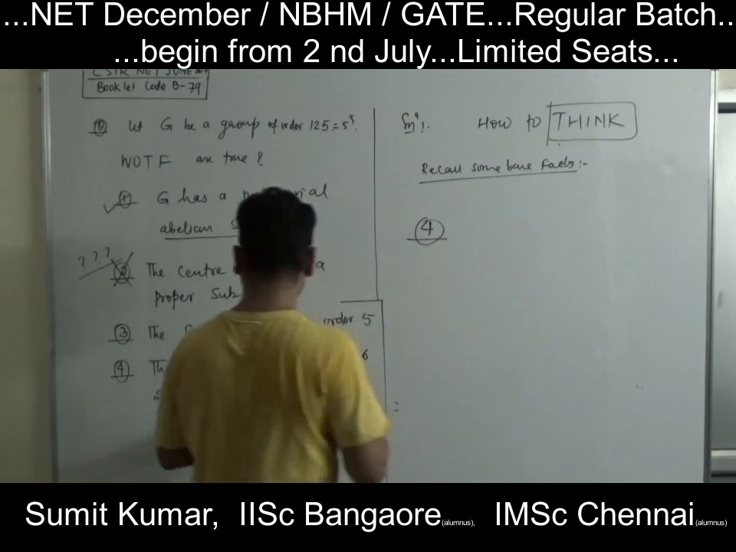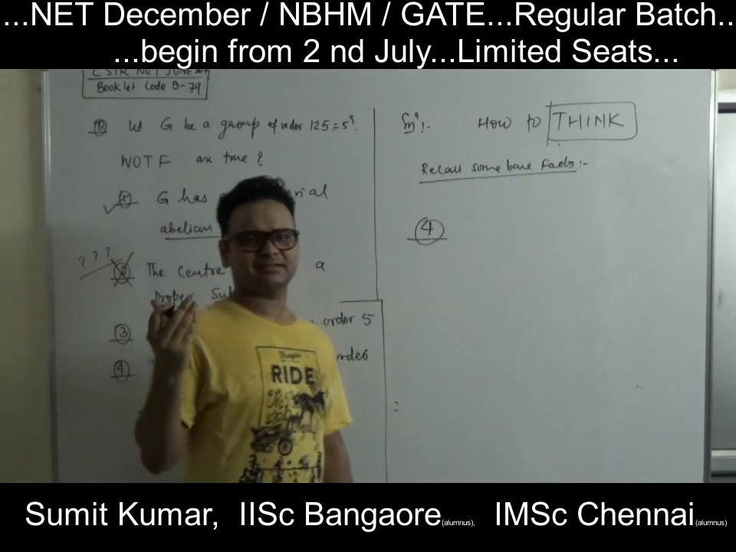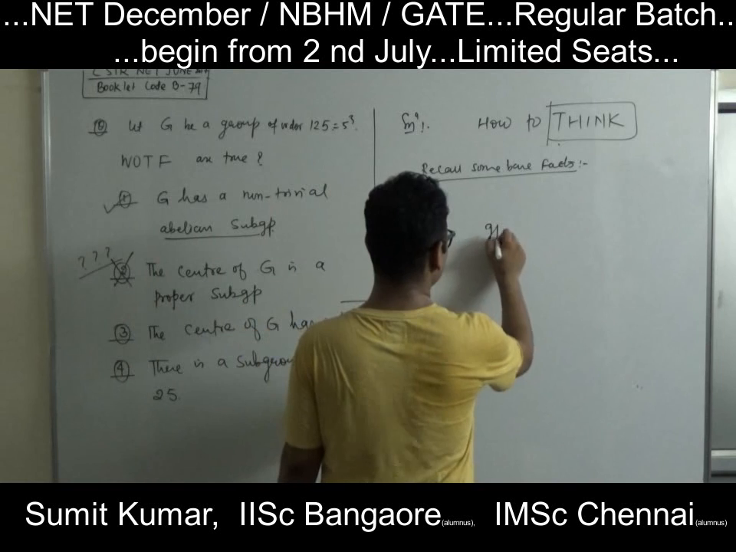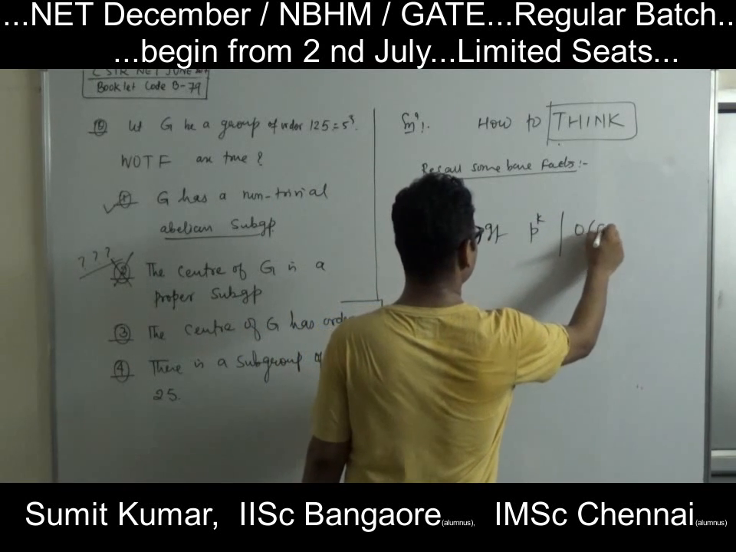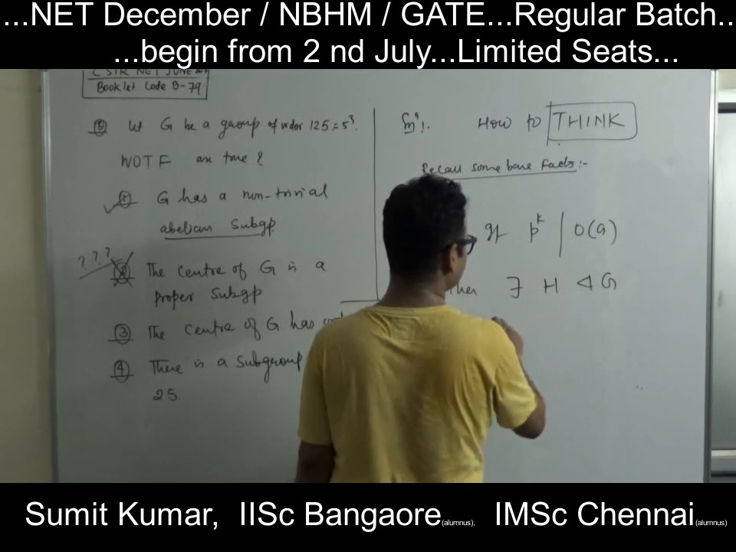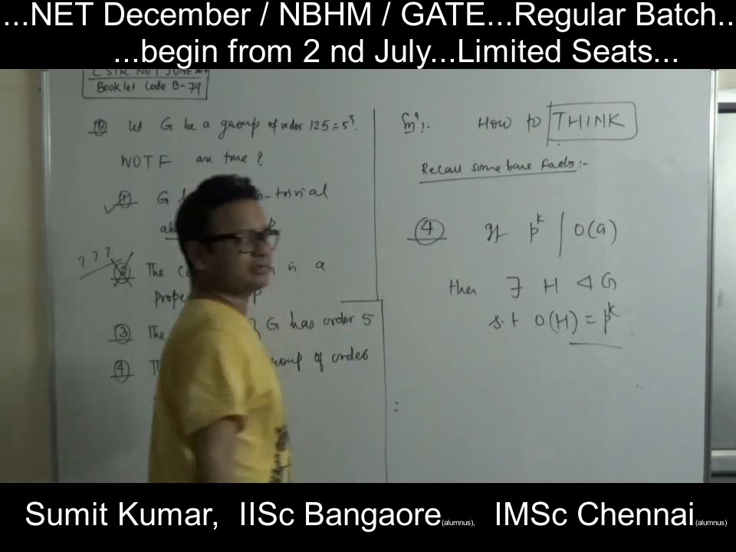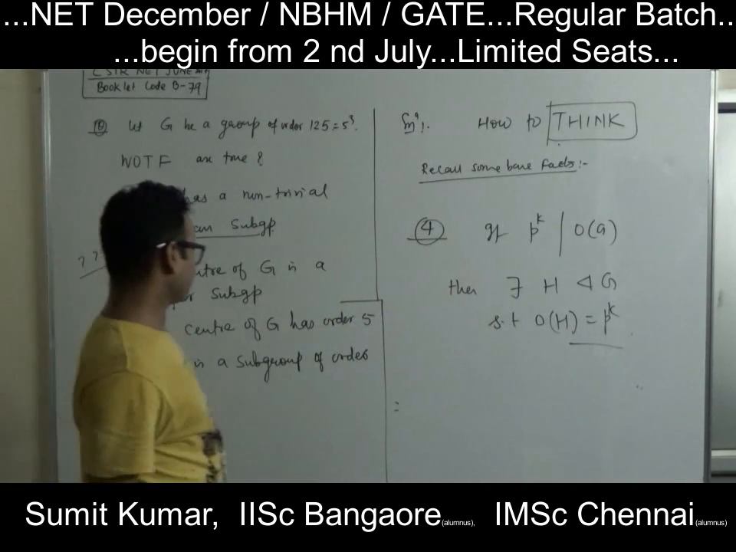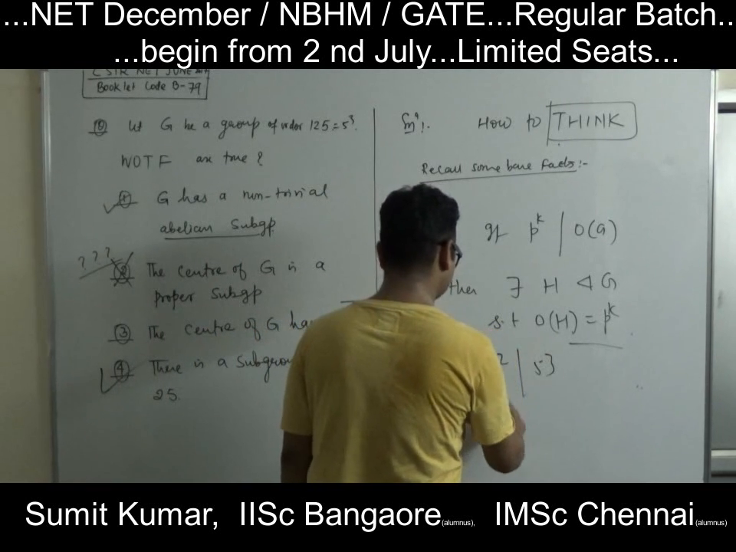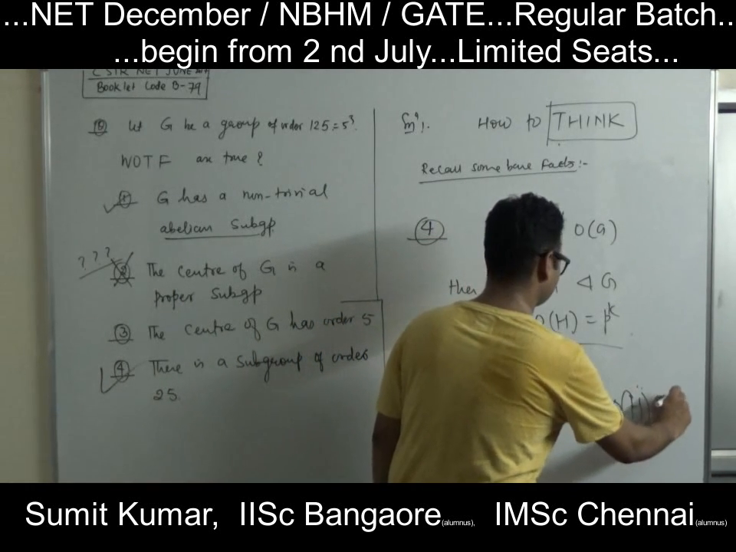So there is a subgroup of order 25. Yeah, that's true. So this is called the Sylow subgroup. Okay, that's an always true statement. So if p to the power k divides the order of G, then there exists a subgroup H of G such that the order of H is equal to p to the power k. That's the theorem given by Sylow. So the fourth option is always true, since 5 squared divides 5 cubed, so there exists a subgroup H of G such that